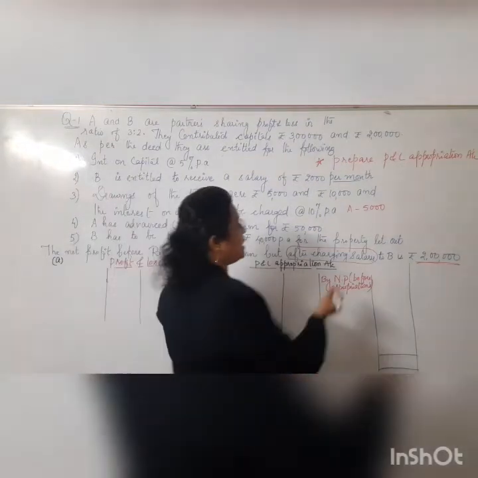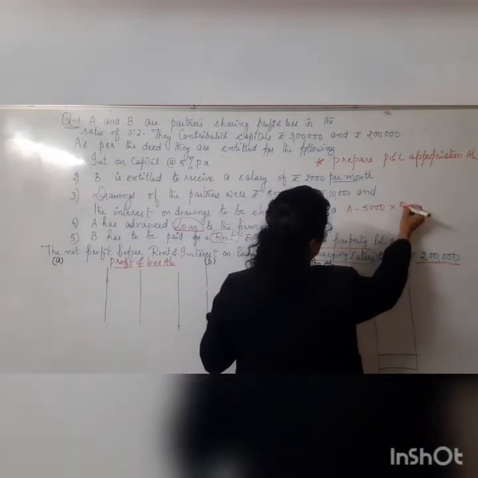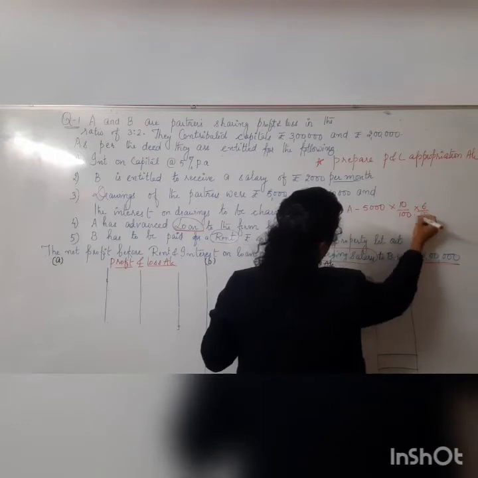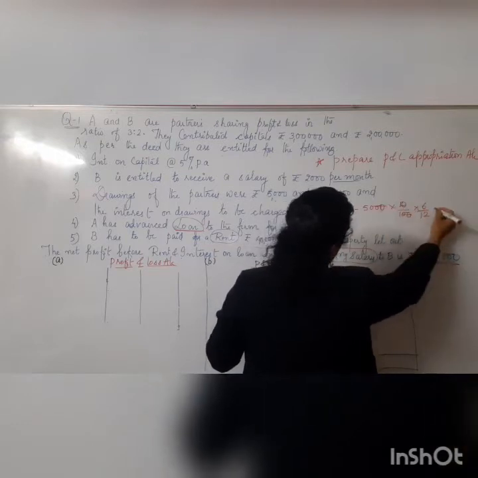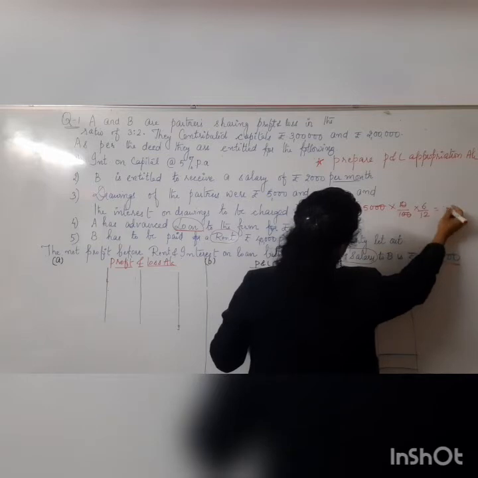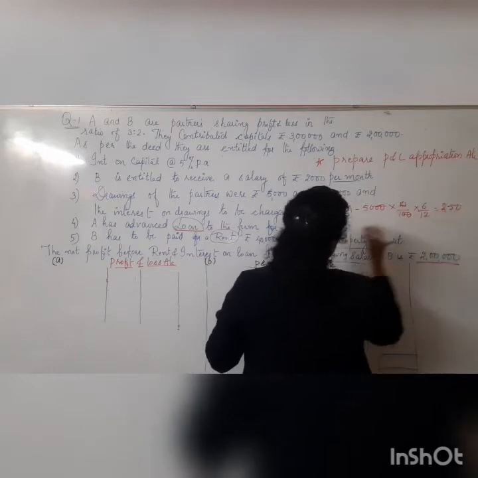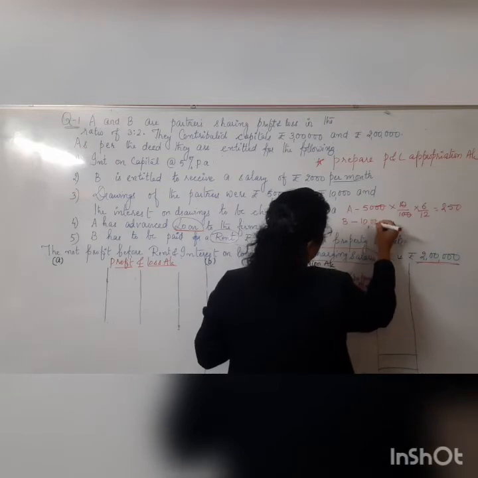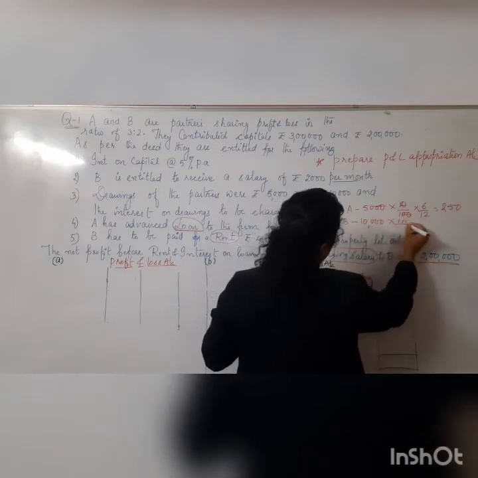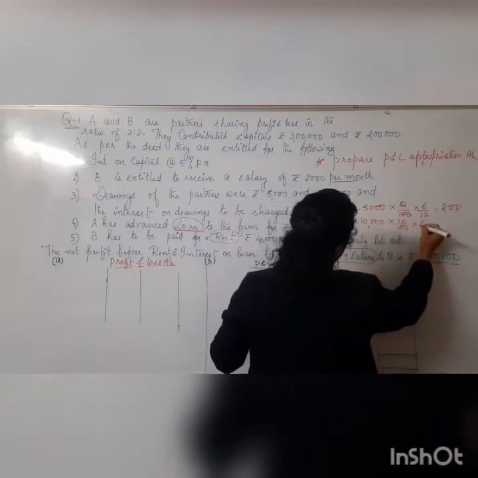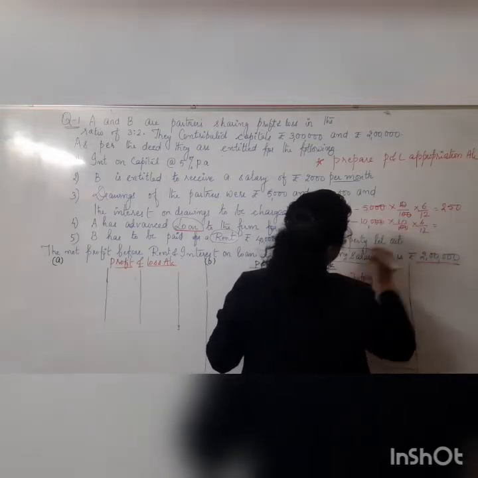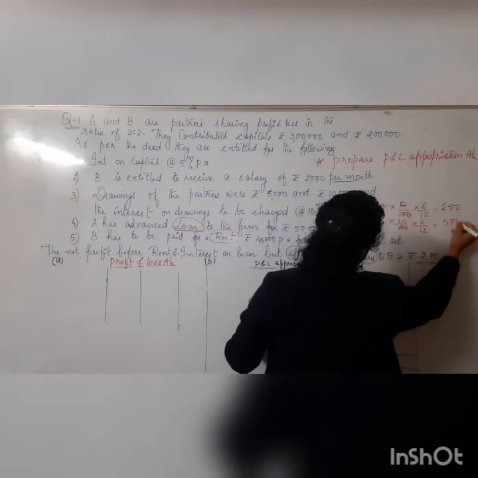The drawing of A into 10 upon 100, the rate mentioned, into 6 upon 12. If we solve this, we will get 250. Similarly for B, that is 10,000 into 10 upon 100 into 6 upon 12, which comes to 500.